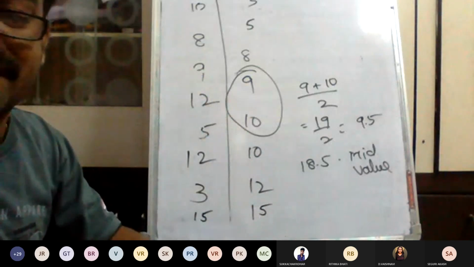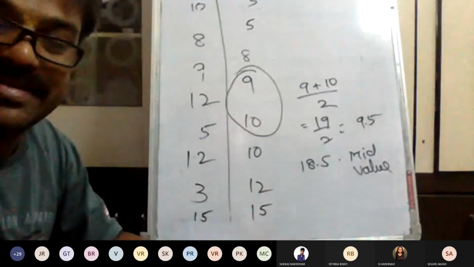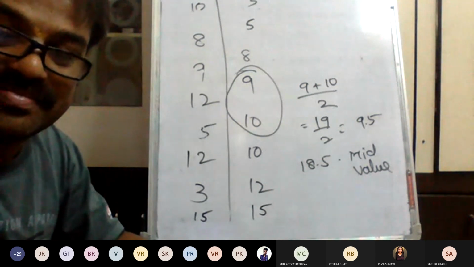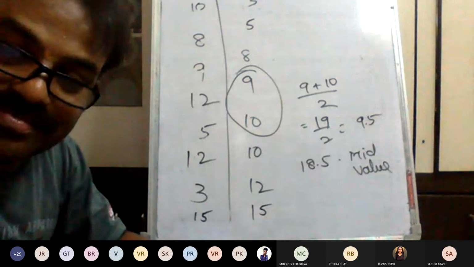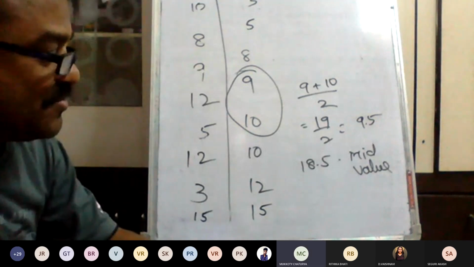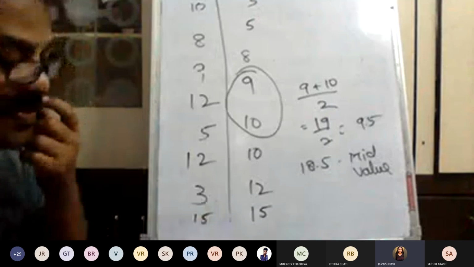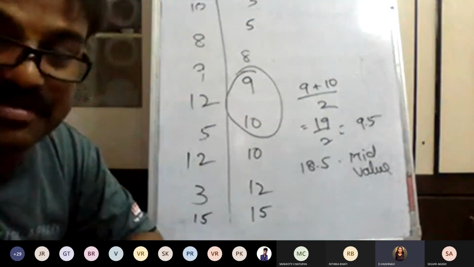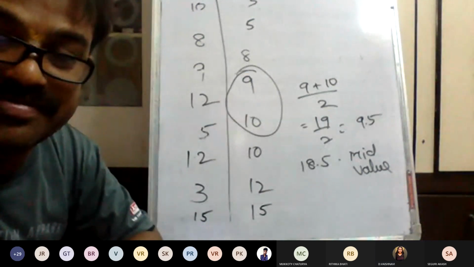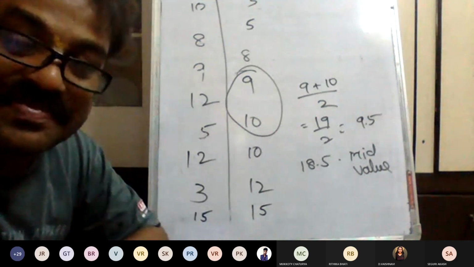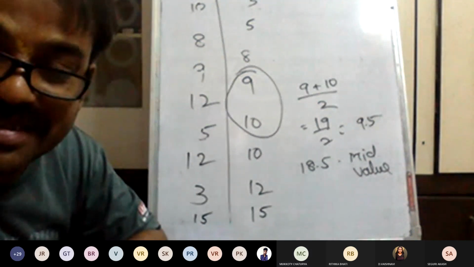The formulas are different for the 3 methods. Which series is this one? Individual series. Do you have any doubts? No, sir. Can I go for the discrete series?